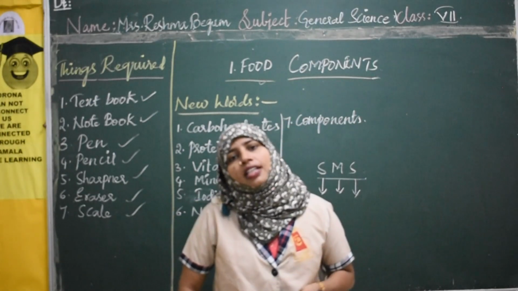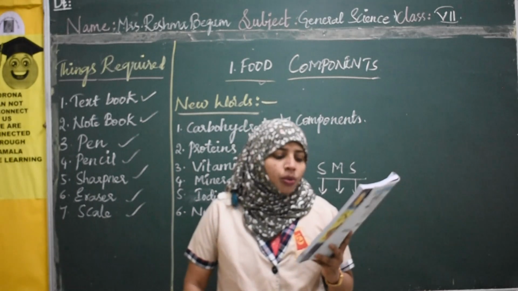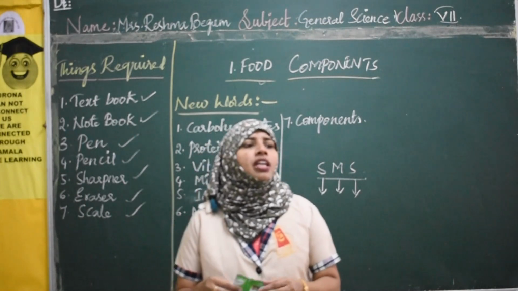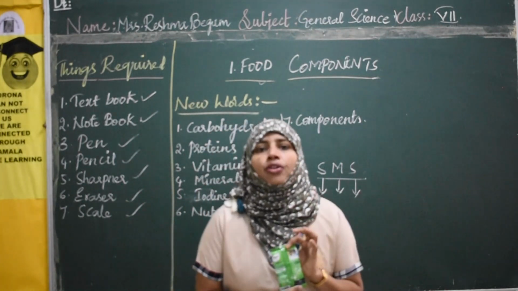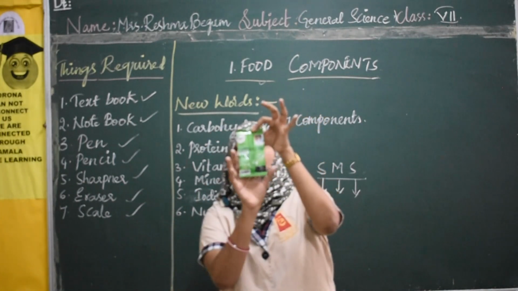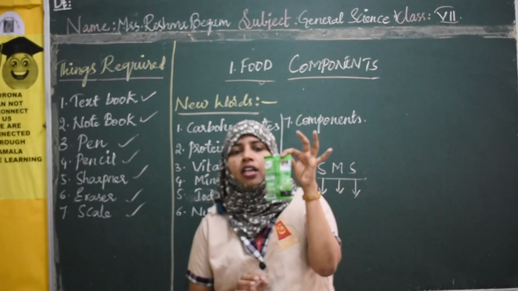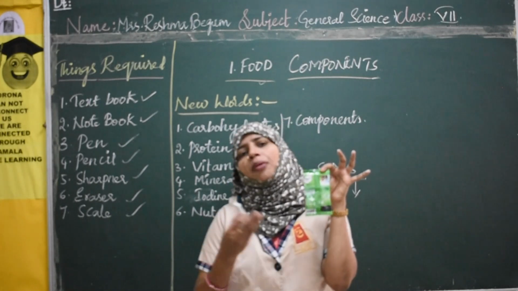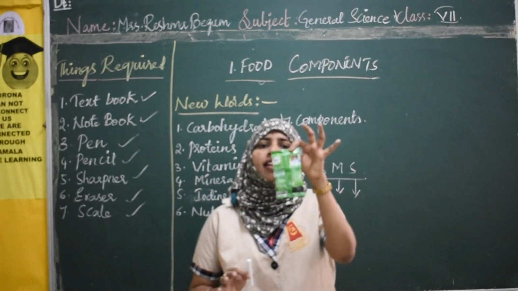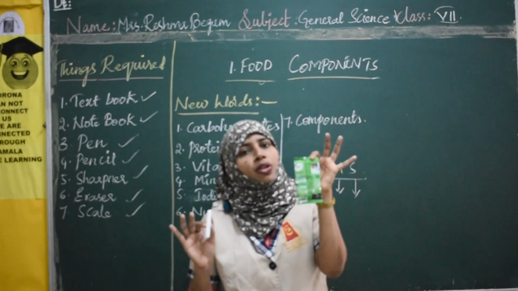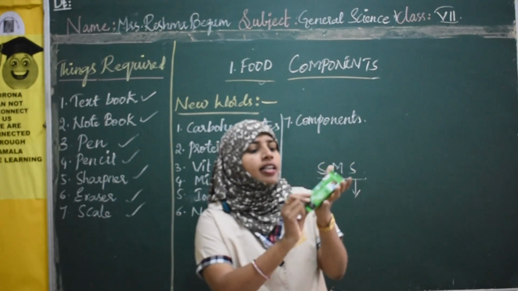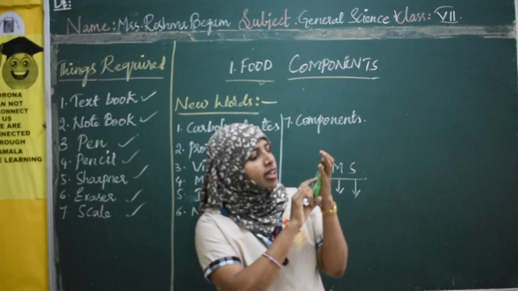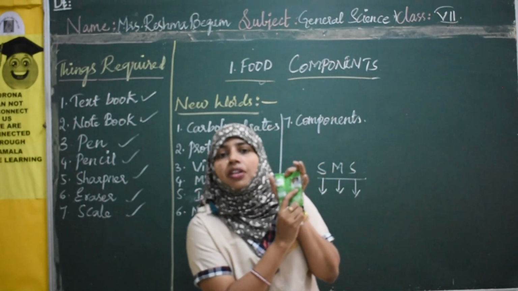What are the components in it? We will discuss now, right? Now listing food components. Here you have a small activity. Normally we also consume packed food, right? Now I have one milk packet with me. Any biscuit packet or milk packet or any chips packet, anything which is available nearby in your shop, you can purchase, and on that a small table like nutritional information will be written on it.